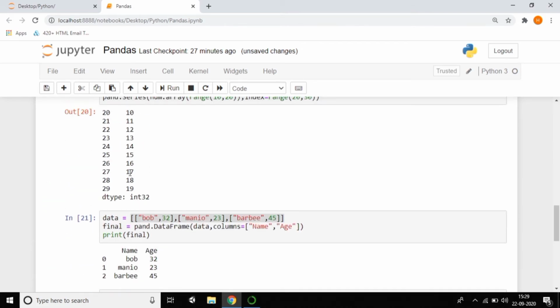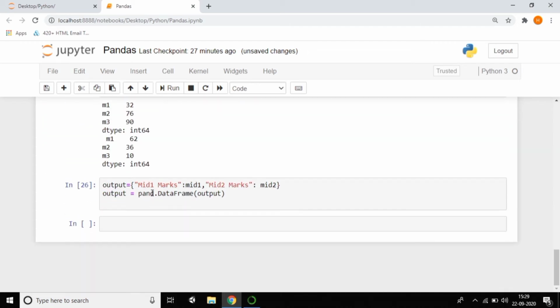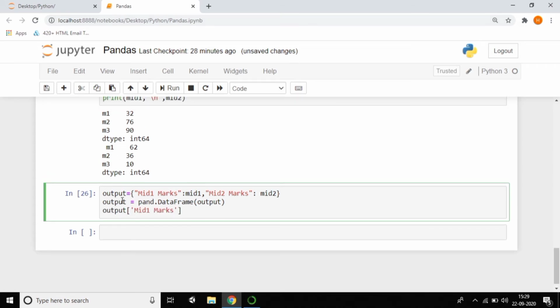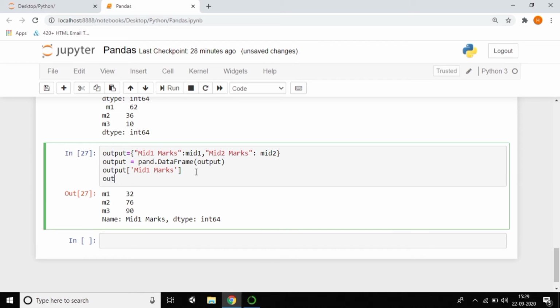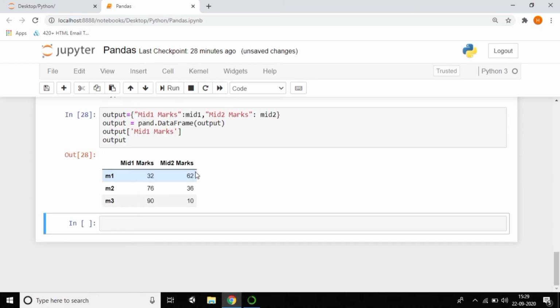For that I'm passing this overall in list format. And you can see that I'm getting mid 1 marks. Do you observe that I'm getting a tabular format? So you can do it like this.